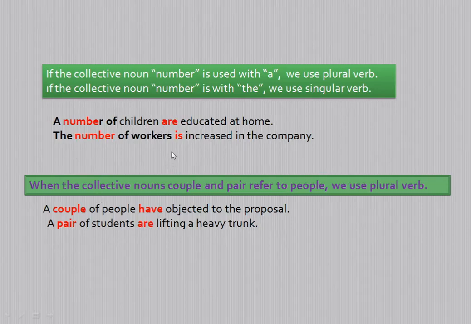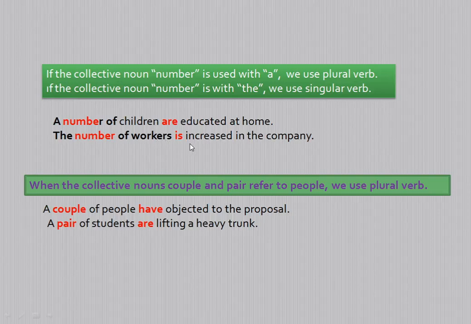The number of workers is increased in the company. Look at this. Here the word number is a collective noun, and it is used with the. Because it is used with the, the rule is, if the collective noun number is used with the, then it should be treated as a singular countable noun.